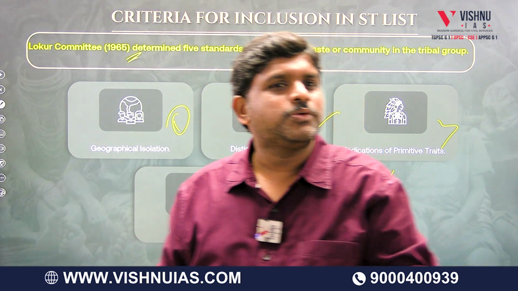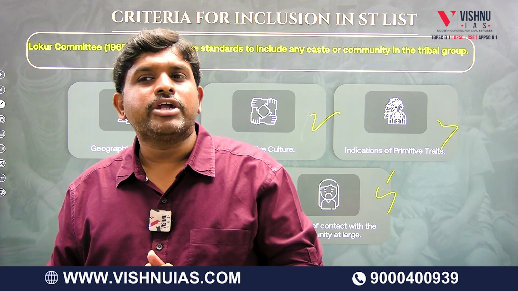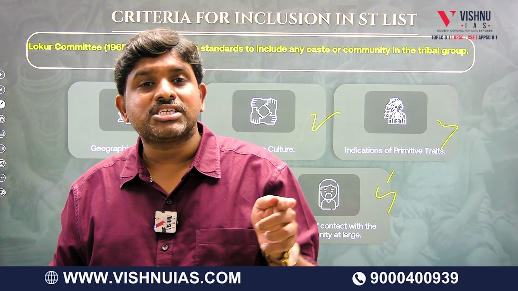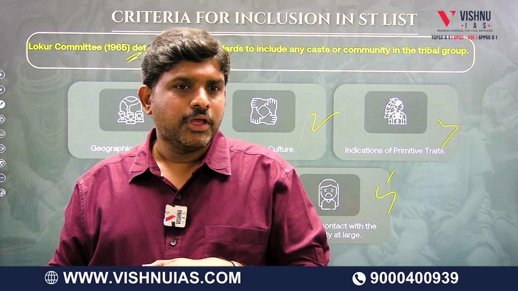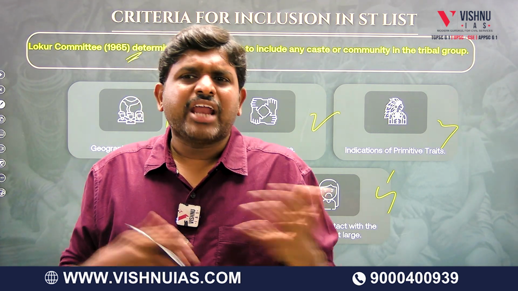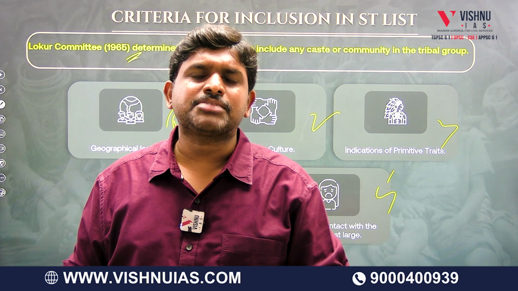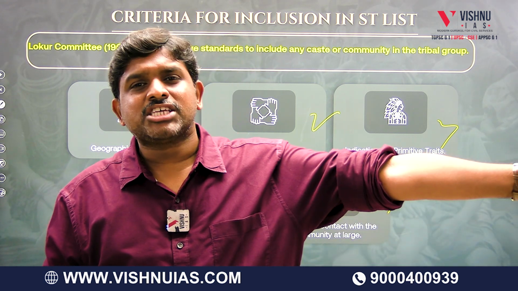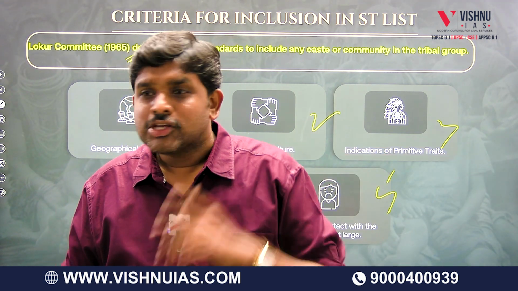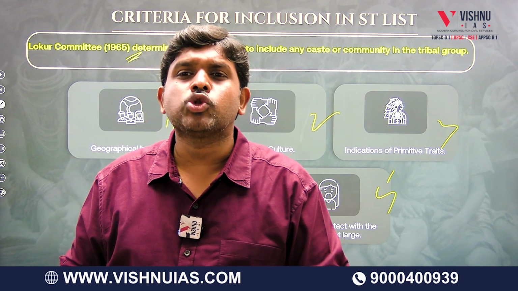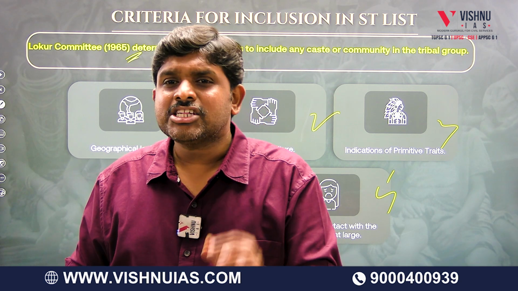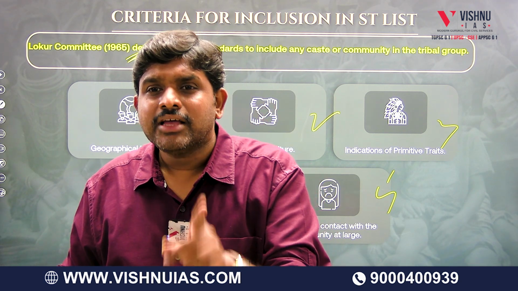So now the issue: the Meena tribal community, how did they get ST status? They got the ST status between 1950 and 1965. So the question arises, without criteria, how can you give ST status? Because of this, original STs are losing out. So a committee was constituted, which is called the Lokur Committee. Today also we follow the Lokur Committee criteria to identify any community as an ST.